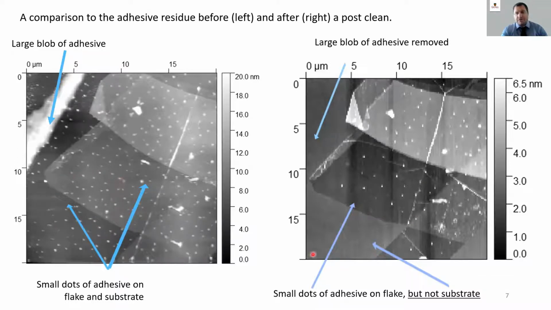The image on the right shows the flake after cleaning, and we can see that the substrate is devoid of any little white dots. So that means that the substrate is actually being cleaned quite well. The large blob has been removed. However, the flake still has some white dots, which means that either adhesive is still on the flake or that there's adhesive under the flake.